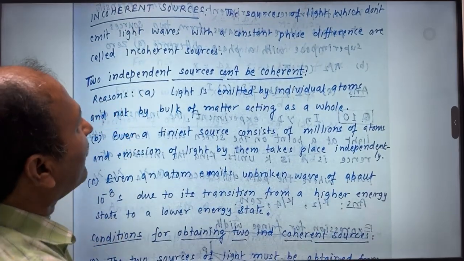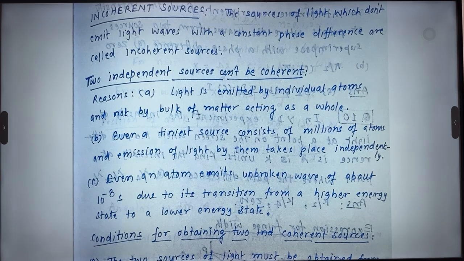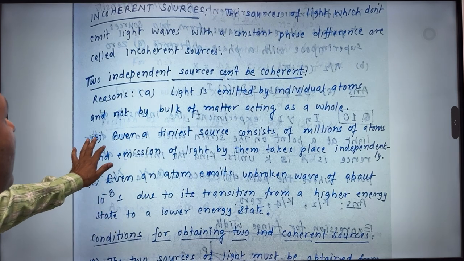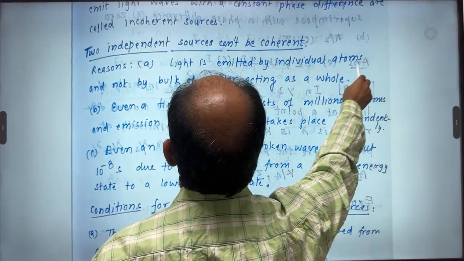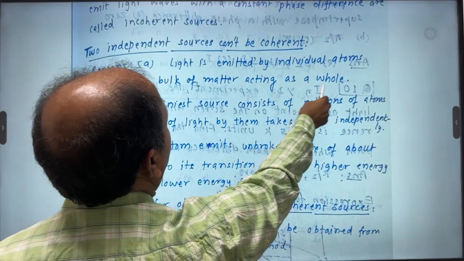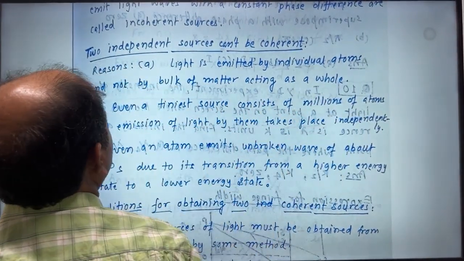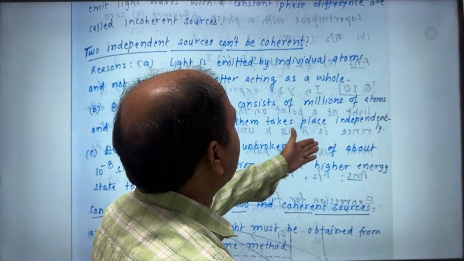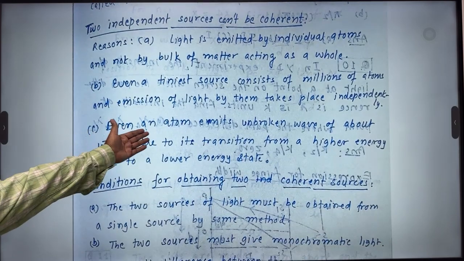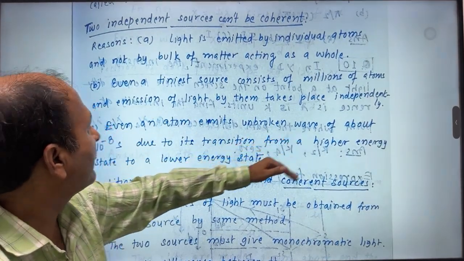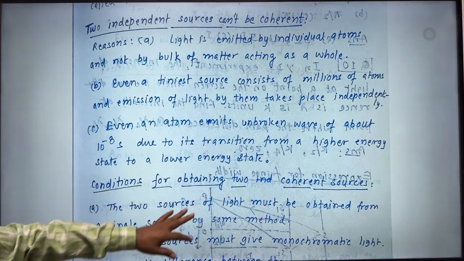Now, there are certain statements you must know, like: two independent sources can't be coherent. The logic is very simple. Let's see the reason. Light is emitted by individual atoms and not by the bulk of matter acting as a whole. Even the tiniest source consists of millions of atoms, and emission of light by them takes place independently. So these are the reasons. And one more point is that even an atom emits an unbroken wave of only about 10 power minus 8 seconds, due to its transition from a higher energy state to a lower energy state.